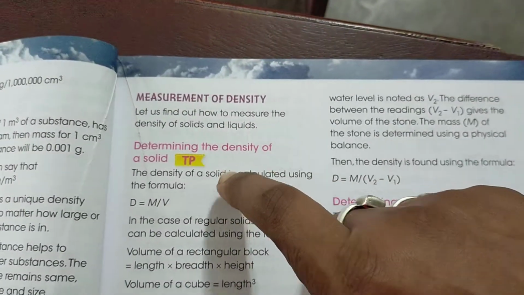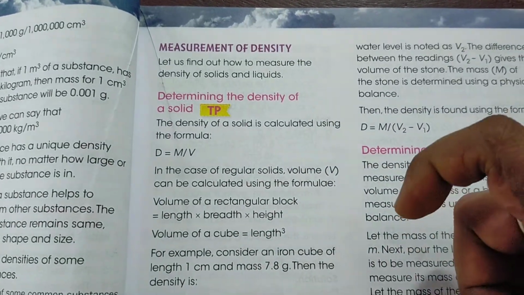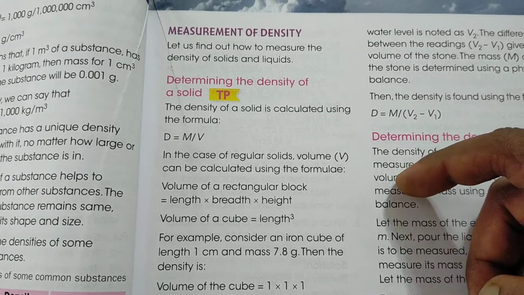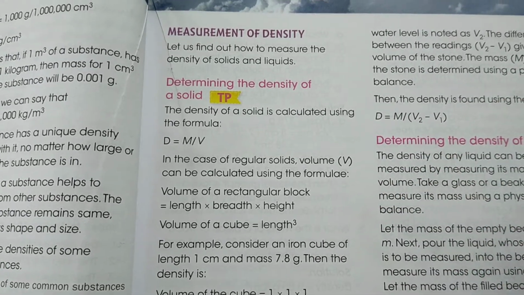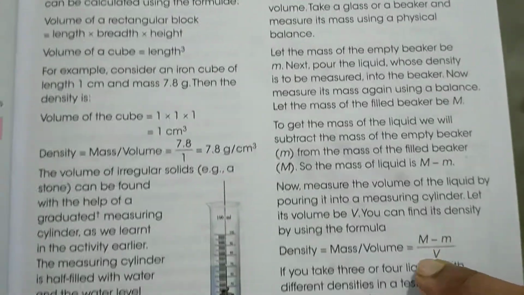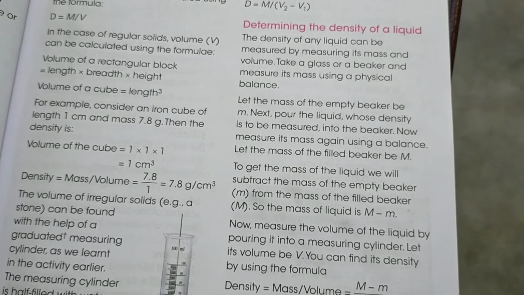And the earlier method applies if we know the mass and volume and the object whose density you are finding has a perfect shape, either rectangle, cuboid, triangle or sphere. In those cases we can find it easily, and this last method we use in terms of calculating the density of a liquid.